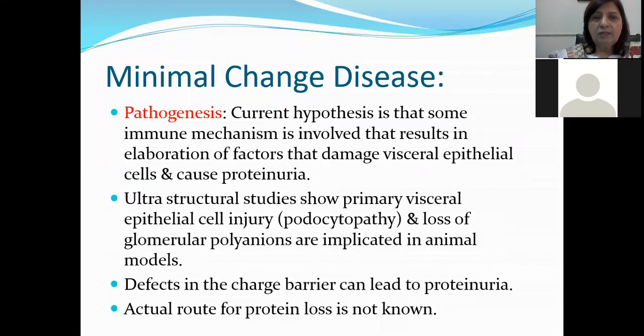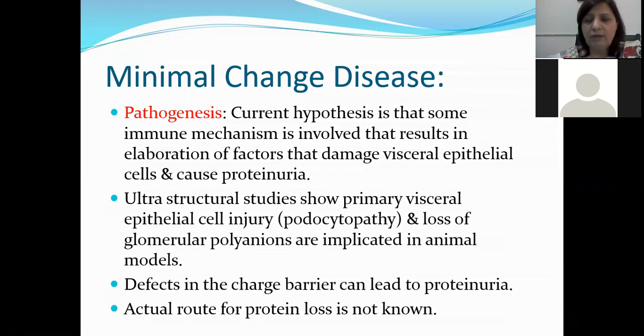In pathogenesis, the current hypothesis is that some immune mechanism is involved that results in elaboration of factors that damage the visceral epithelial cells, and they cause damage to the podocytes, and this causes proteinuria. Ultrastructure studies show primary visceral epithelial cell injury, which is called podocytopathy, and loss of glomerular polyanions is implicated in animal models. Defects in the charge barrier can lead to proteinuria. The actual route of proteinuria is not known.